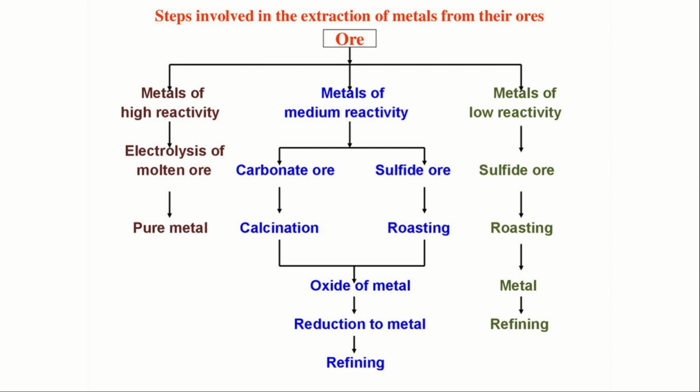Last is metals of low reactivity. If it is a metal of low reactivity, then usually it will be a sulfide ore. Then roasting is needed. If it is a carbonate ore, calcination; if sulfide ore, roasting. Again, a metal is obtained, and in order to get a pure form, a refining technique is used. So just by knowing or memorizing this table, we can understand what method is used.